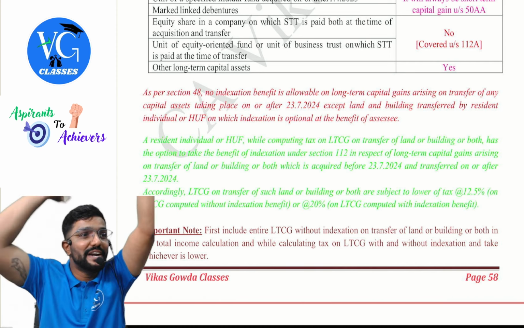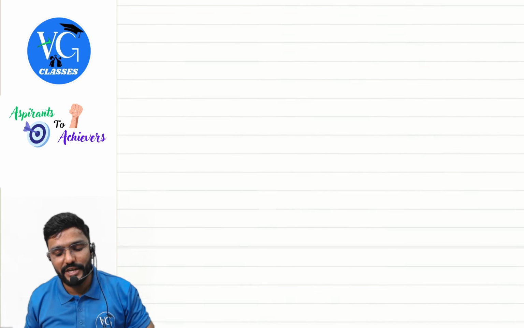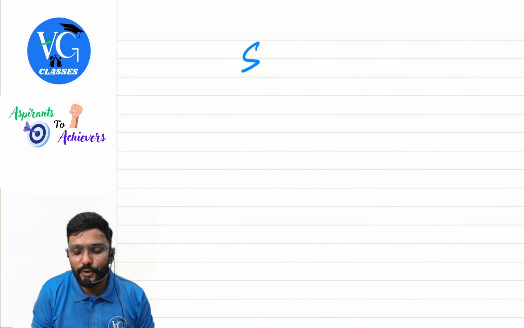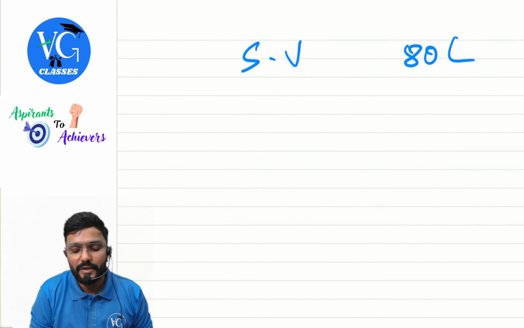Now come to the tax liability calculation. There you have an option of indexation. So this is a long-term capital gain without indexation. Then compute long-term capital gain with indexation also. Sale value is 80 lakh. So the indexed cost of acquisition you claim, assume, as a rough calculation, is coming to 60 lakh.